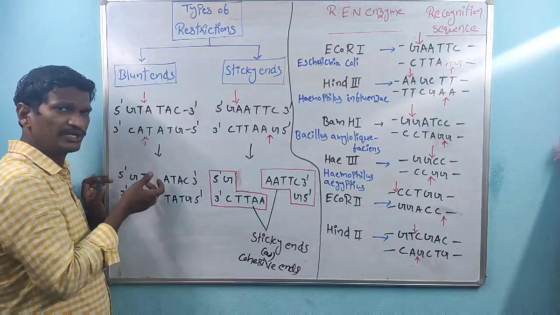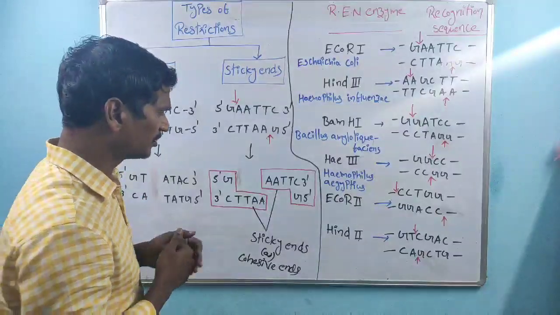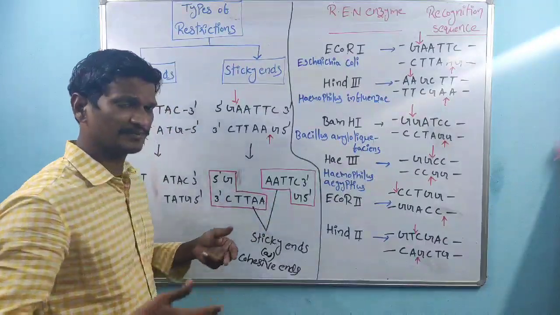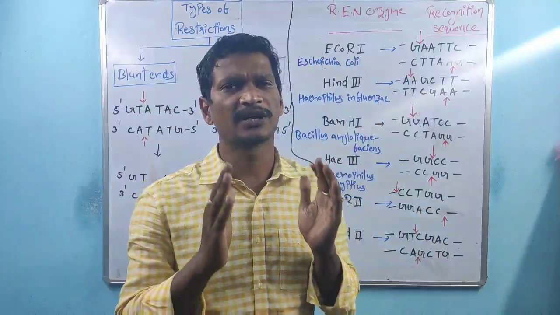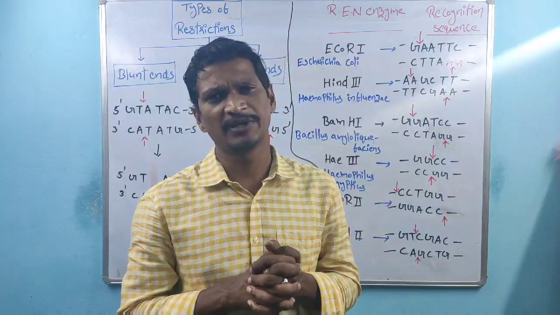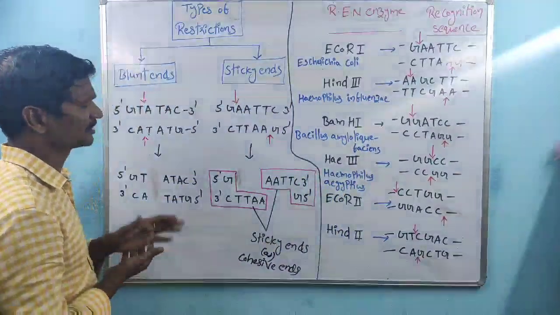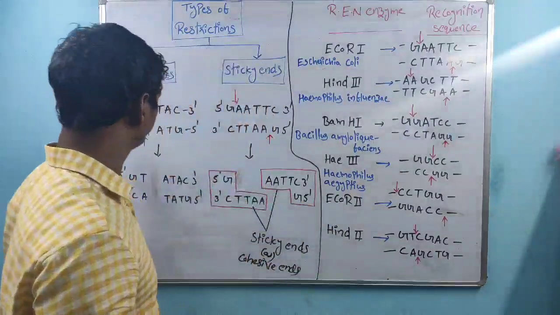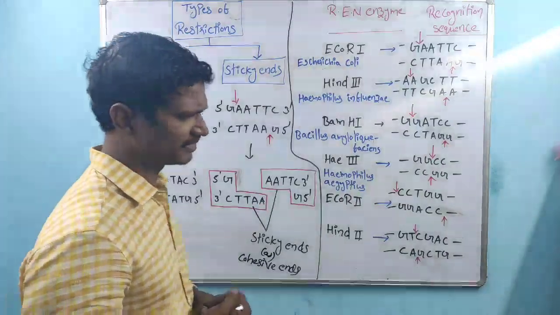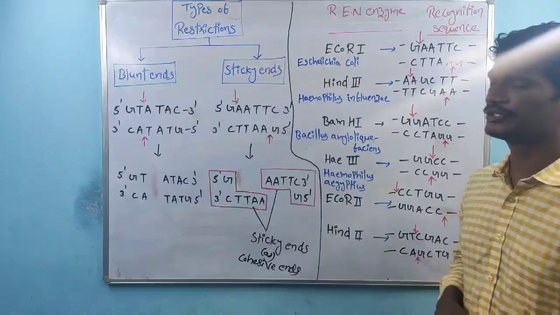In this case, we can't say whether the fitting exactly takes place or not. Because of the presence of the stick-like ends, our desired DNA is perfectly fitted, and the attachment or ligation will take place. So in rDNA technology, sticky ends are suitable compared with the blunt ends. So that is about the restriction types.